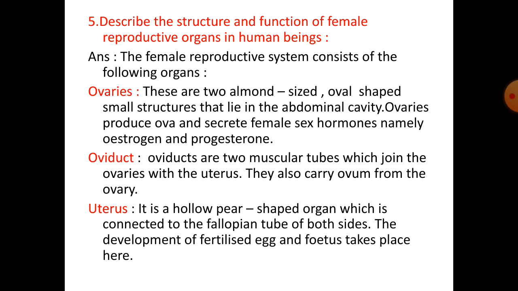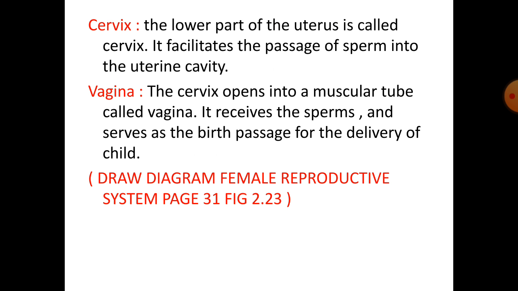Uterus. It is a hollow pear-shaped organ which is connected to the fallopian tube of both sides. The development of fertilized egg and fetus takes place here. Cervix. The lower part of the uterus is called cervix. It facilitates the passage of sperm into the uterine cavity. Vagina. The cervix opens into a muscular tube called vagina. It receives the sperms and serves as a birth passage for the delivery of child. Diagram of female reproductive system you will draw from page 31, figure 2.23.